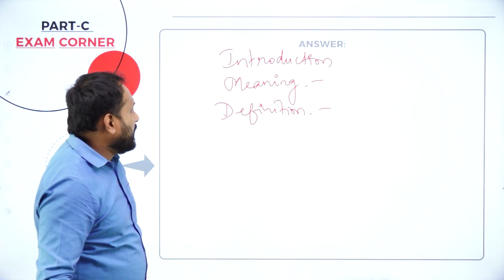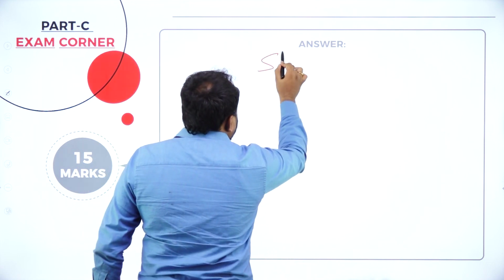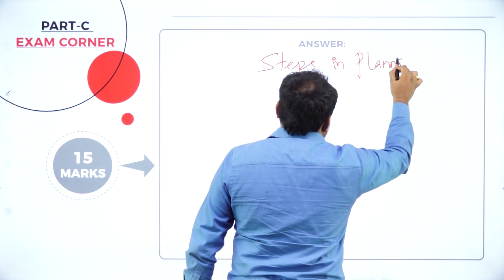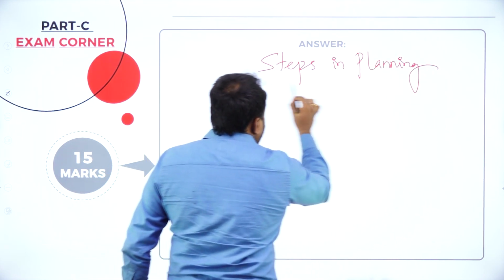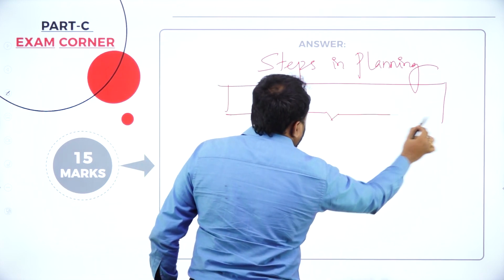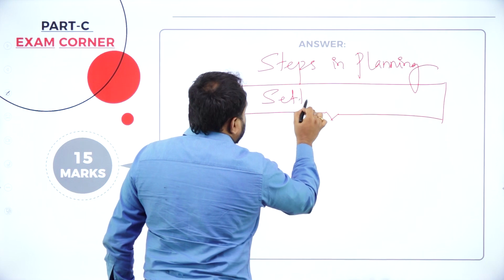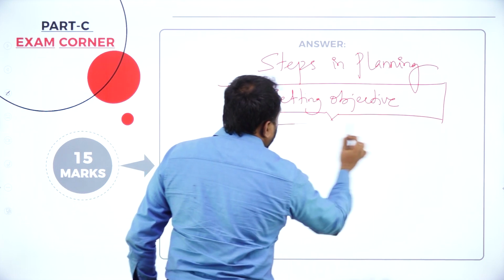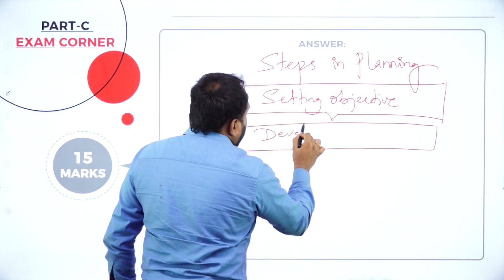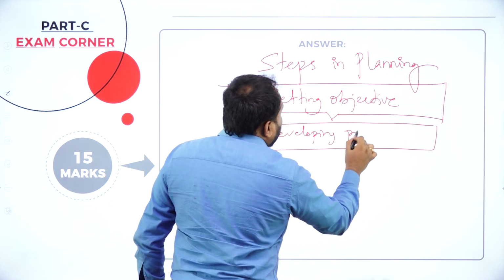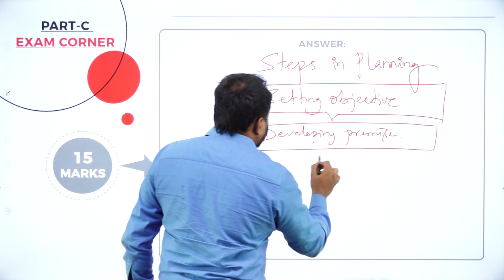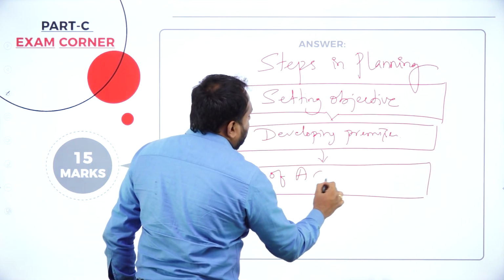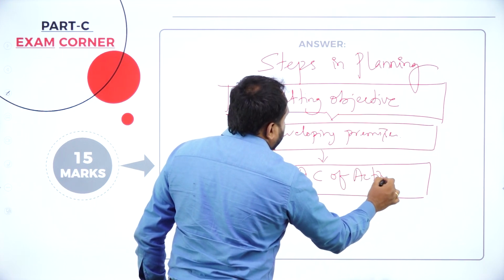You should always write the flow chart. I'll help you with how to write the flow chart. So you will write the heading, steps in planning. The first step in planning is setting objectives. Then you will go with developing premises. After that, identification of alternate courses of action.